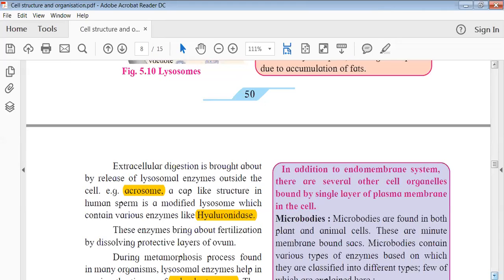One of the best examples of such a structure is the acrosome. I understand that you might not know the word acrosome. So acrosome is a part of a sperm basically. So sperm is a male reproductive gamete. It is a cap-like structure in a human sperm. So human sperm, I don't know, okay, I can draw it for you. Just give me a minute.